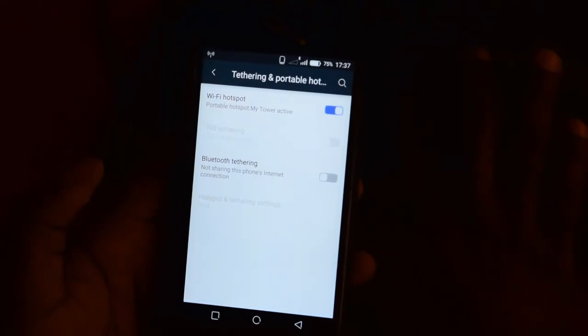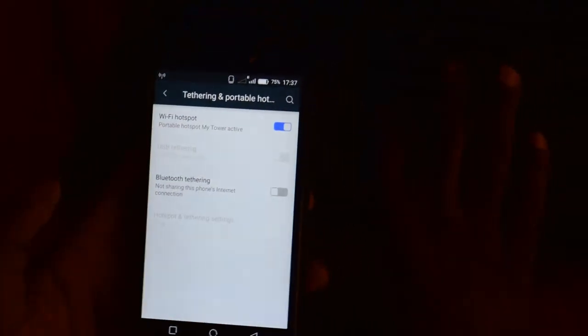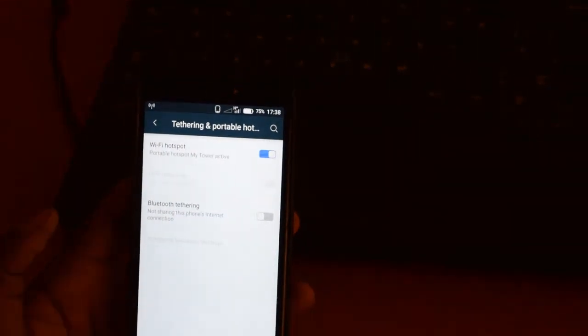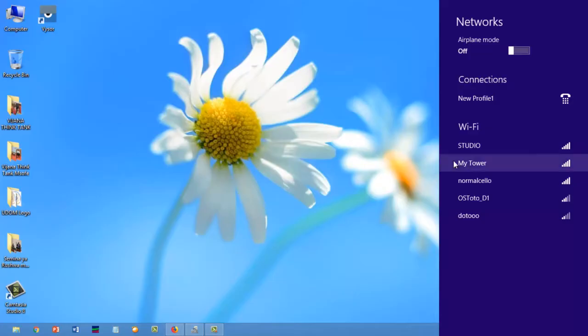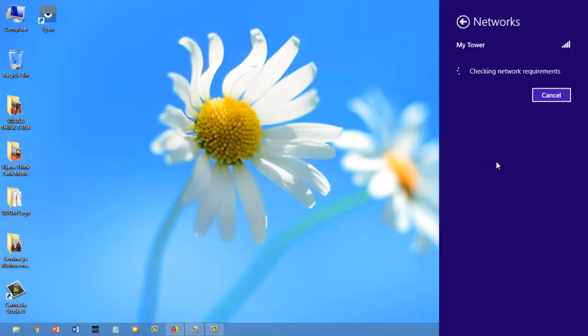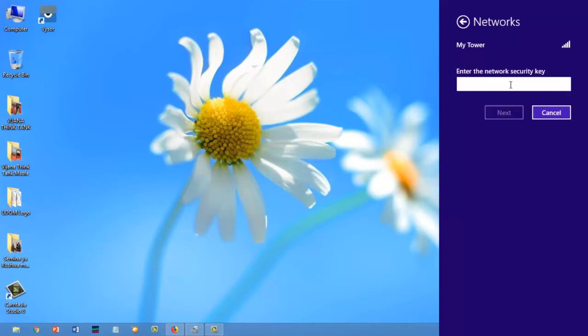Now because you have to connect to your laptop, I can come back to my laptop and click on the network here to make sure that I see my network known as My Tower. It is written My Tower here. It should be reflected here. Now My Tower is here on the laptop. But if I click on My Tower here, it will require me to enter a network security key, which implies that it needs a password.